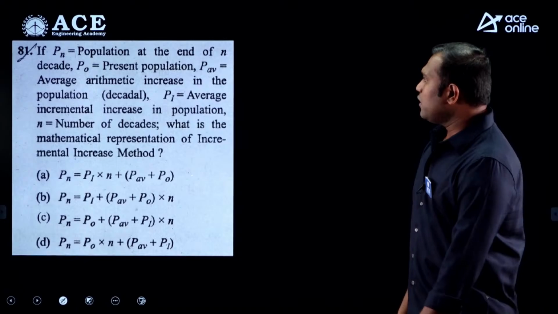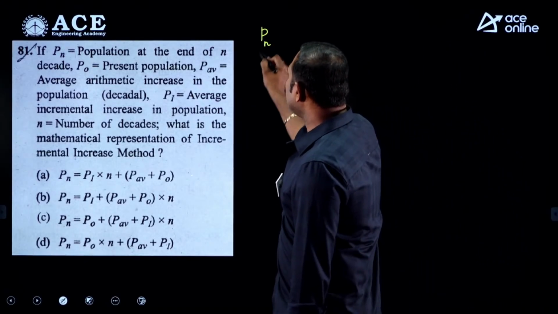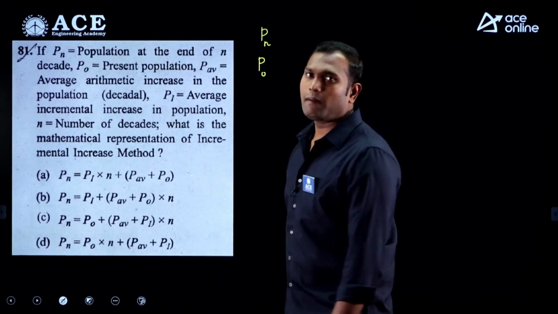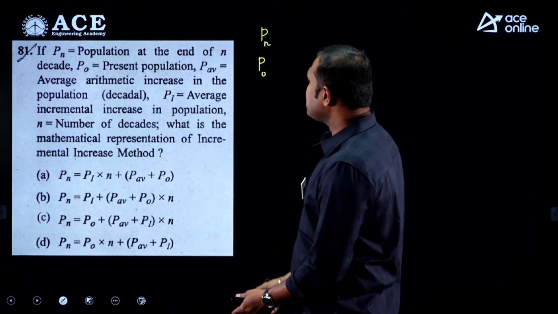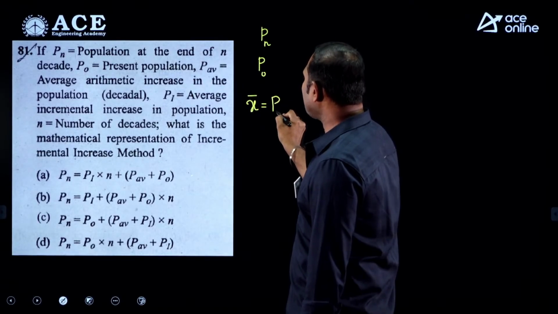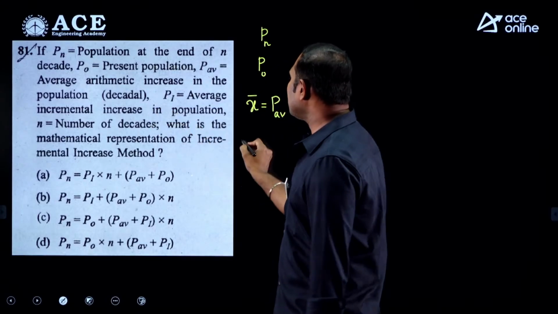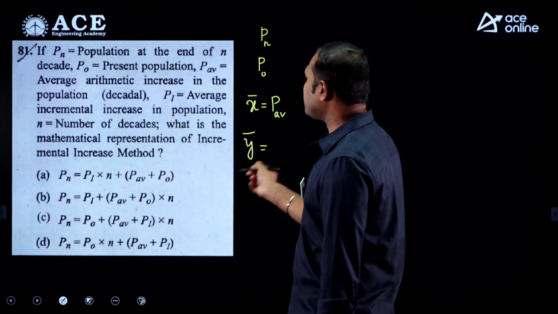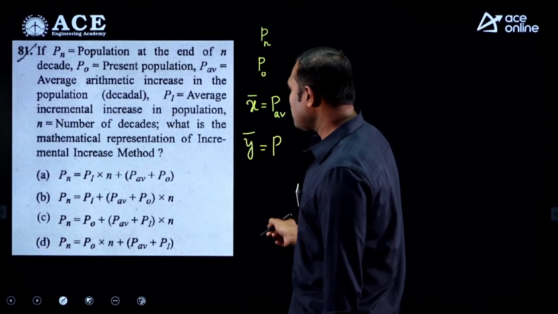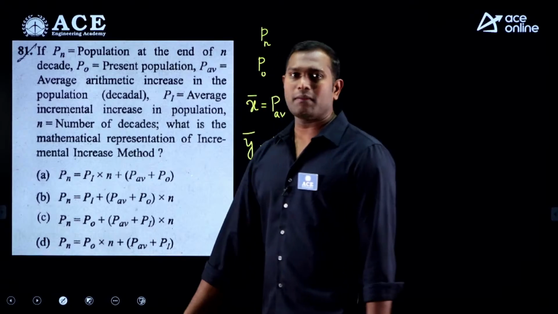Next, Pn is the population at the end of the decade, P0 is the present population, and the average population increase is x bar, given as P average, and Pi is the average incremental increase, actually y bar. What is the mathematical representation of the incremental increase method?